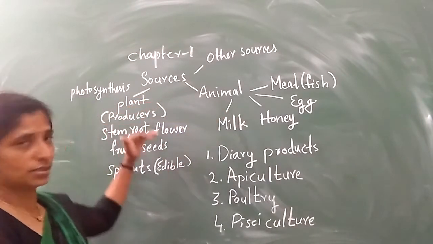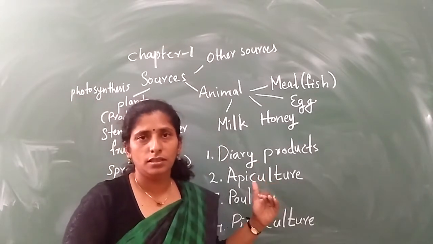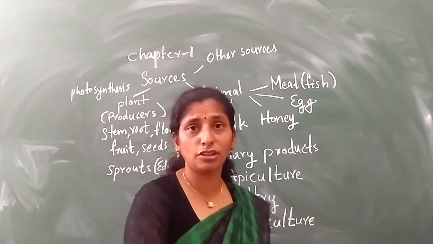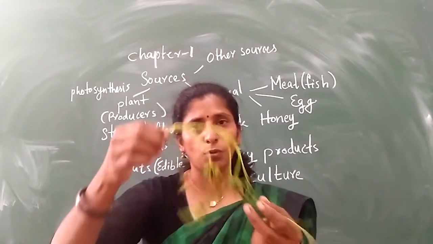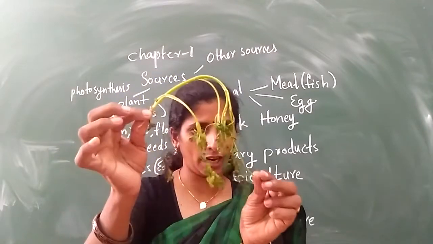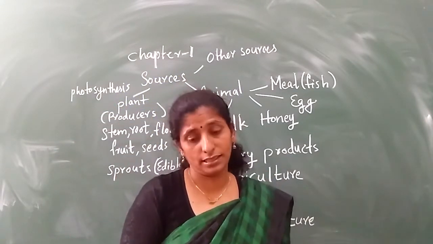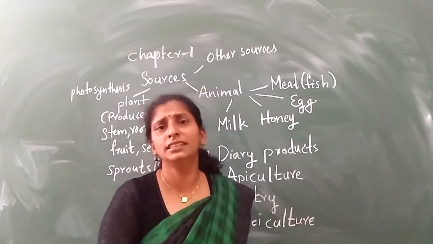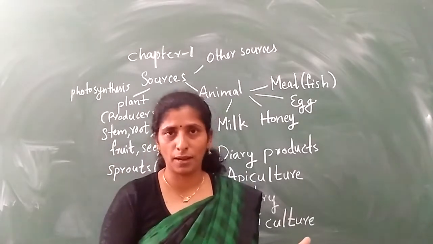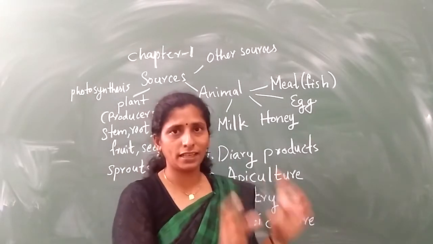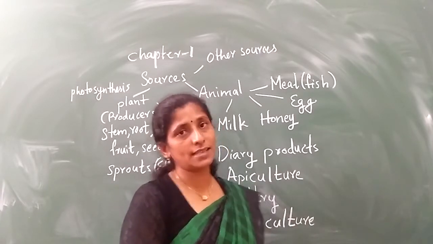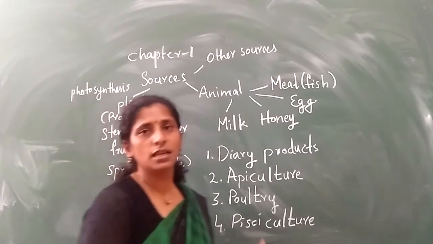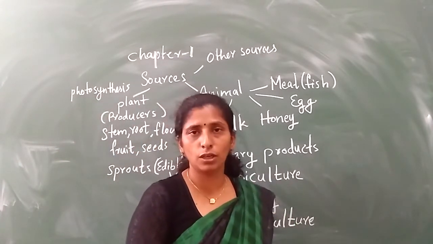The plant sources. See, what are the main plant sources? Can we eat all the leaves of the plants? No, we are eating only a few leaves of the plant. For example, this is coriander. So this coriander leaf we are taking as food. Can you eat the leaf of all the plants? No, you can't. So whatever you can eat, we call it edible, E-D-I-B-L-E. Edible means you can eat. That is the meaning of edible.